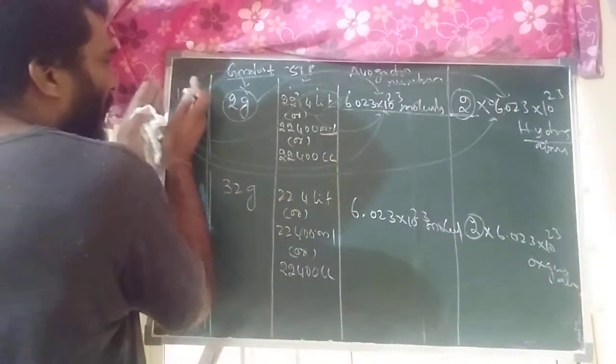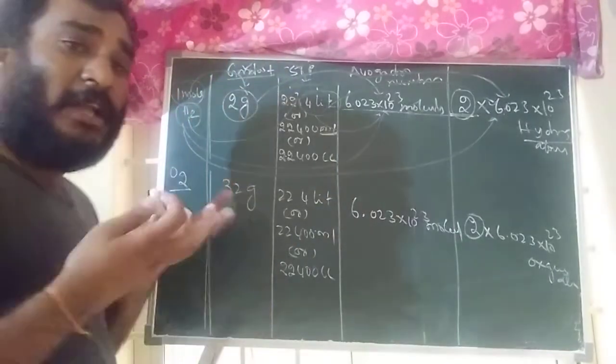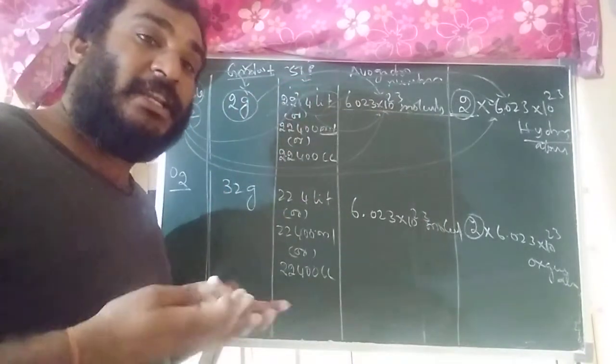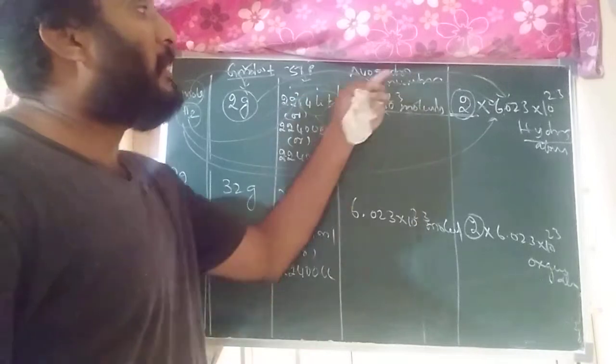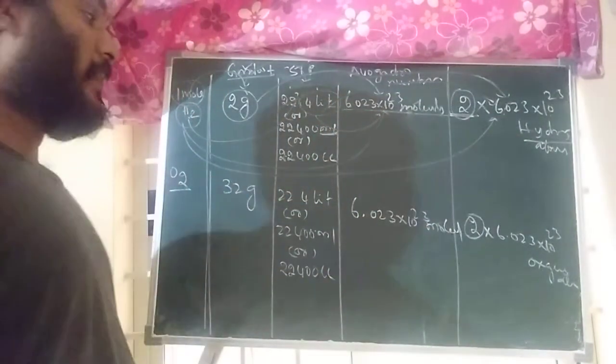First you should know the basic thing. 1 mole of hydrogen molecule means, in terms of gram molecular weight, how much? You should know that one. In terms of STP condition, how much? You should know that one. In terms of Avogadro number, in terms of atoms, you should know that point.